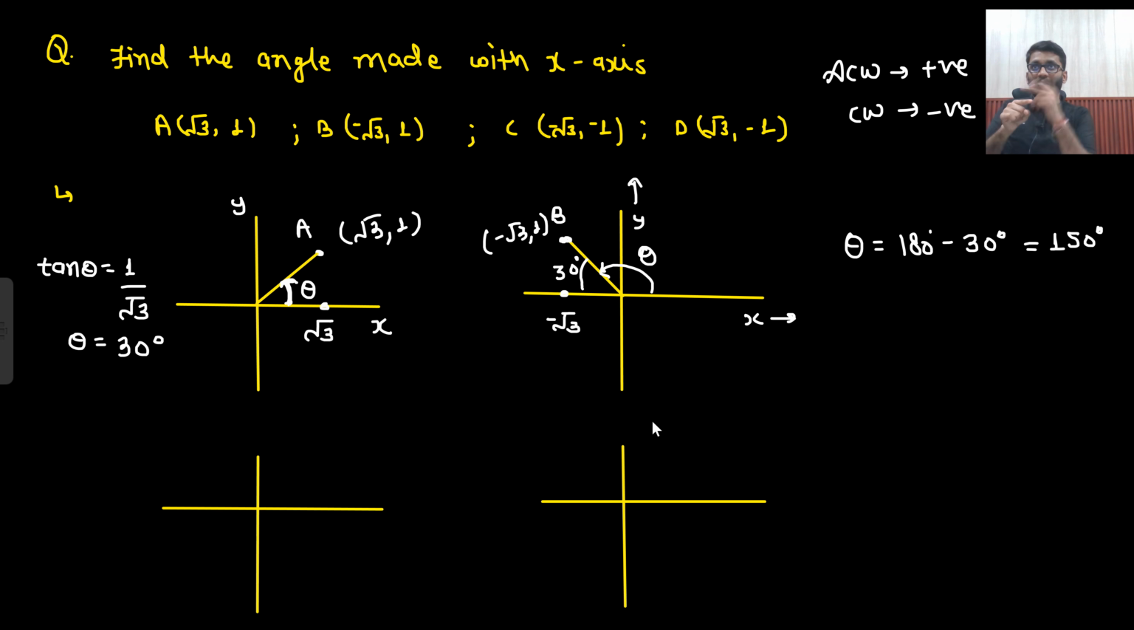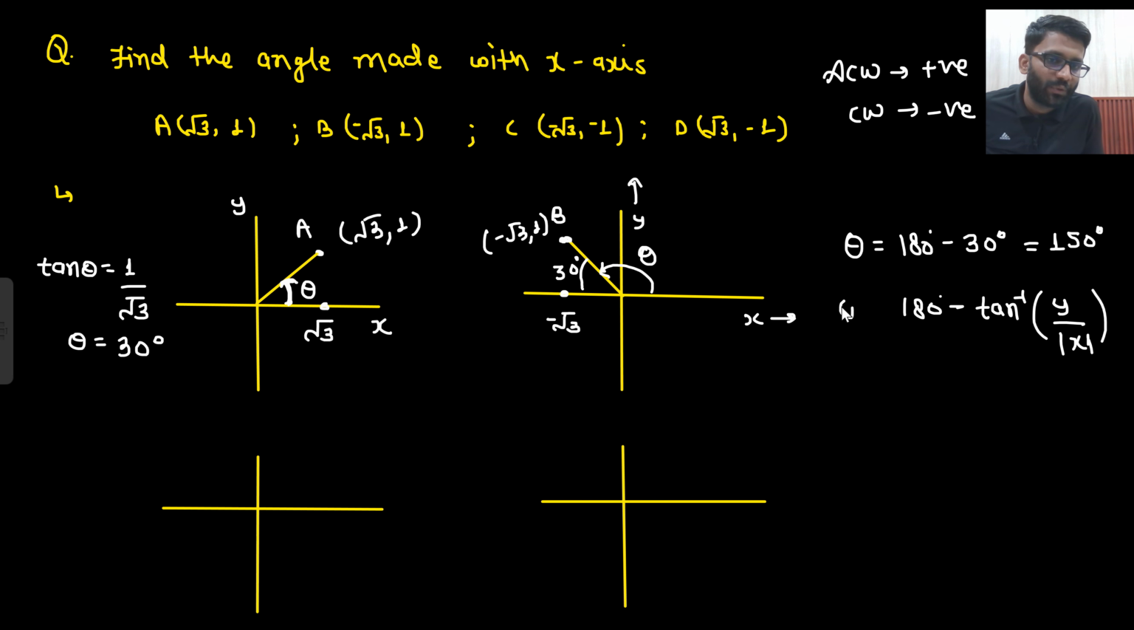Whenever I get points like this, the first thing I get to know is that it is in the second quadrant, minus root 3, 1. If it is in the second quadrant, that means 180 degree minus y length by x length. 180 minus y, y will be positive only, divided by mod of x length. You don't need to mug up this formula. I have seen a lot of students mugging up this formula that in the second quadrant it would be 180 minus tan inverse y by mod x.